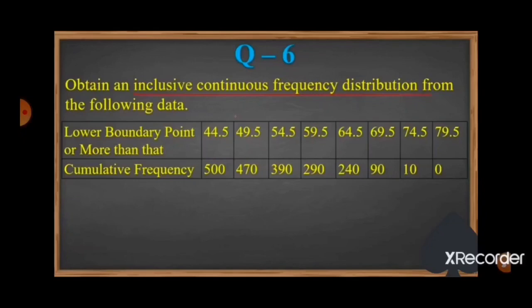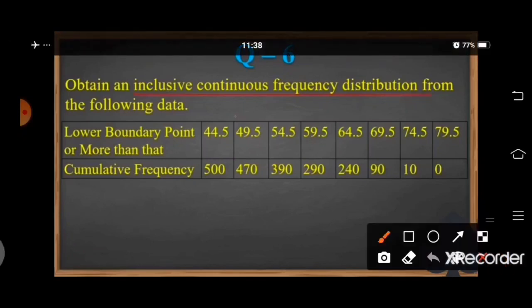Here we have to find out class length. Class length is equal to 5. For finding class length we will find the difference between adjoining lower boundary points. 49.5 minus 44.5 we will get 5. 54.5 minus 49.5 we will get 5.